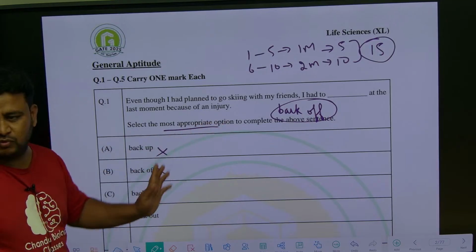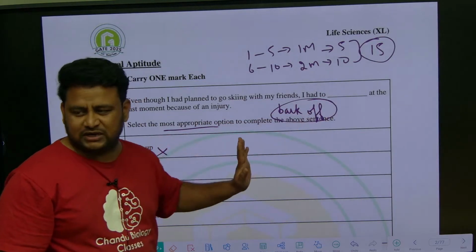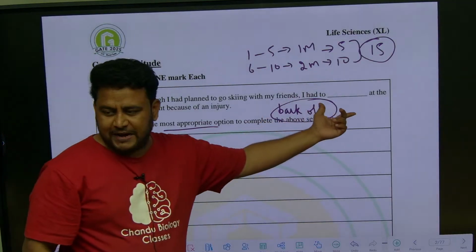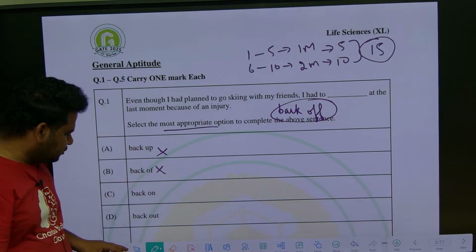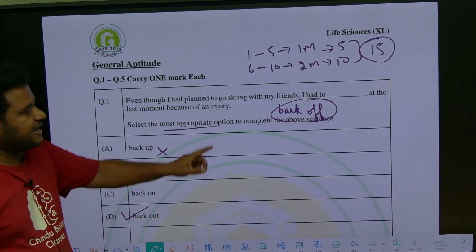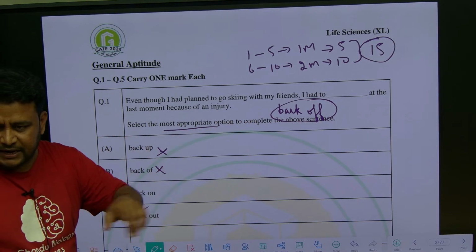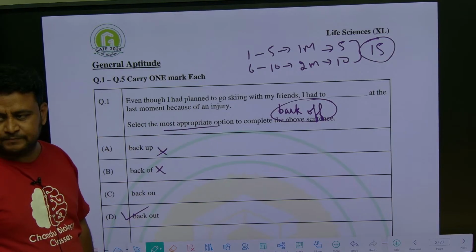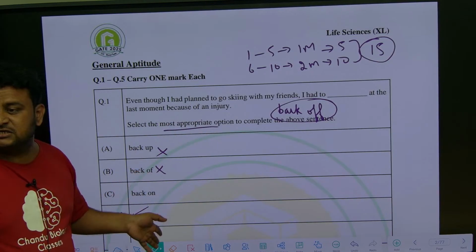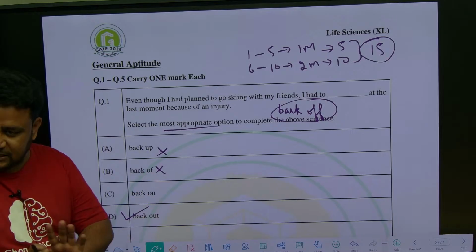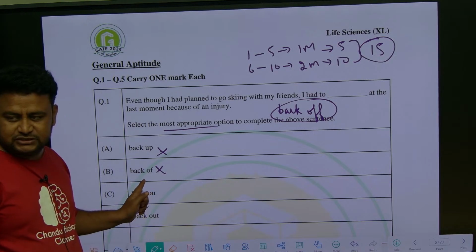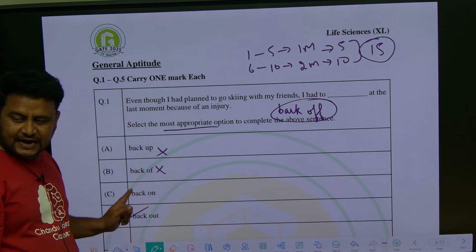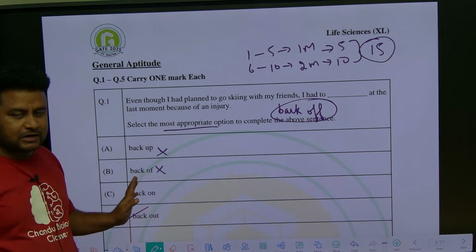Back on? No. I had to back on at the, no, it doesn't suit well. It looks odd. So this one we took out and this one we took out just by elimination. So I had to back out will suit. I had to back out is most appropriate. Don't think that a spelling mistake is there and I'll go with this option. Such things won't happen in the GATE examination. Don't think like that. This is not back off, it should be double F. So back out is the right answer here. Understood? Why back out is the right answer?